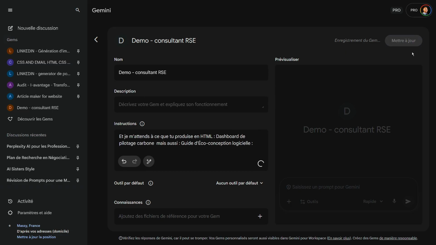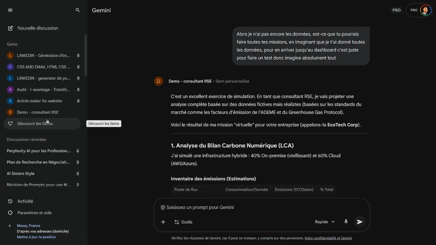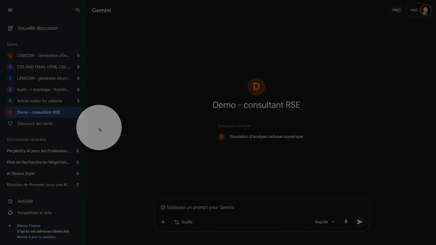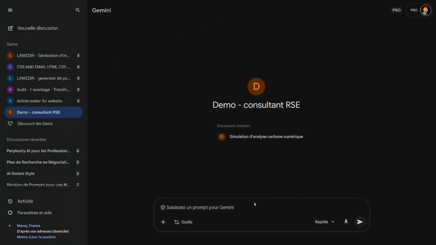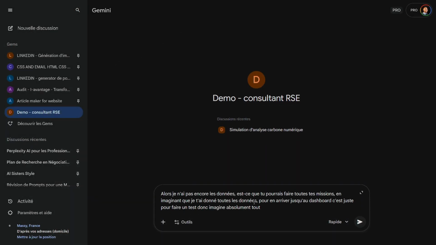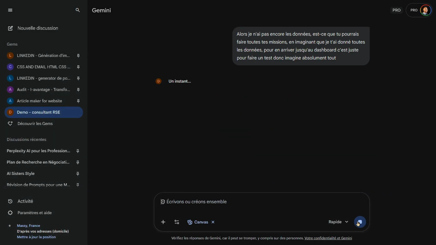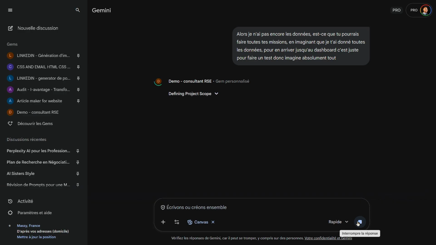I'll give you a little demonstration. You'll see it's quite nice. I click on my agent here to access it, and if I don't see it, remember, discover at the bottom, you can go find it. I give it the prompt again, but this time I just need to activate canvas mode. Otherwise, it won't generate the HTML the way I want, and now I restart it. Actually, that's the work. We keep moving forward.